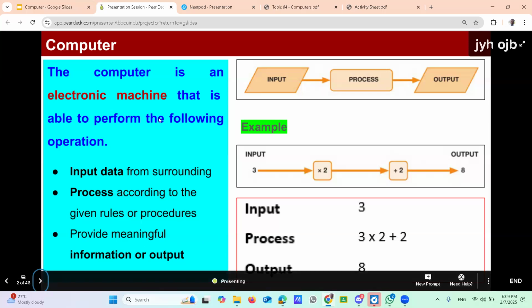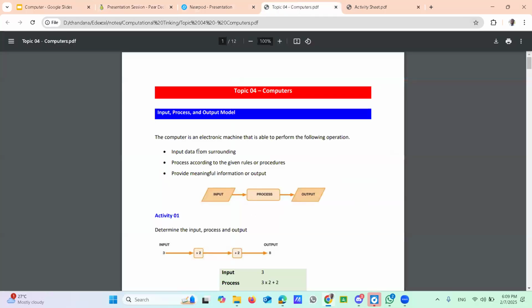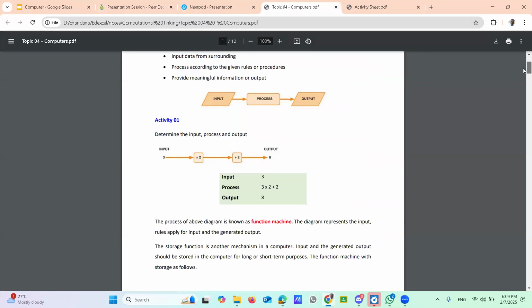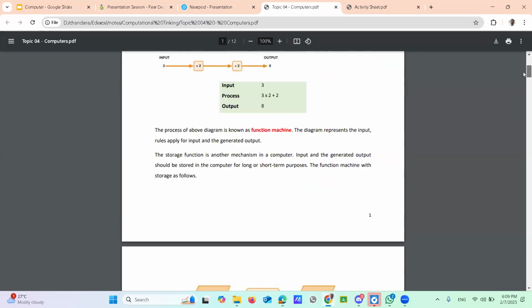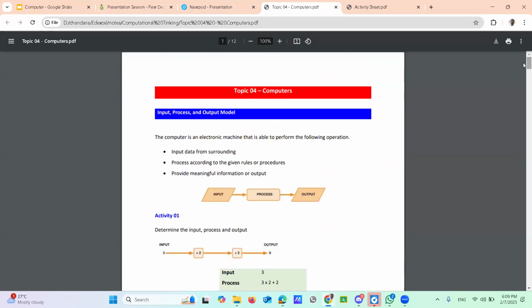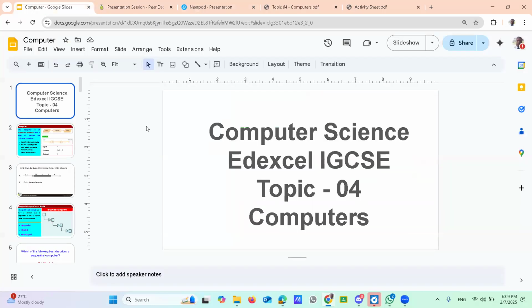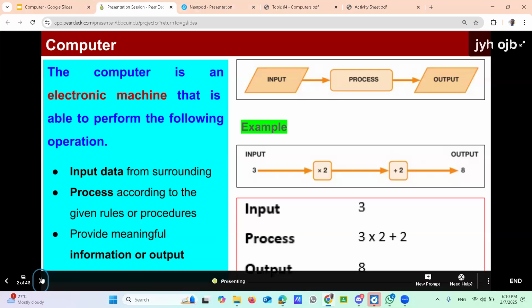The detail of this explanation is available in the note, right? Then I am going back to the note here. Once I provide the note, you can go through it also. The same thing is available in the note also, right? Okay, now moving to the second slide here.